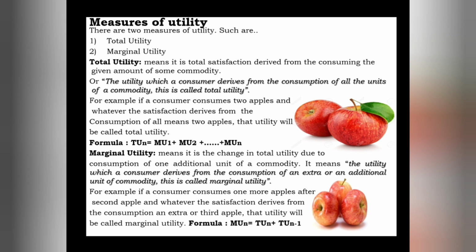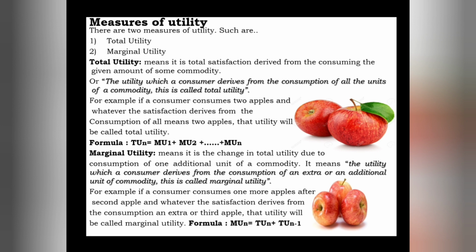For example, if a consumer consumes 2 apples, whatever satisfaction is derived from the consumption of all, meaning the 2 apples, that utility will be called total utility. After consuming both apples, however much satisfaction we derive from both apples, that utility is nothing but total utility.